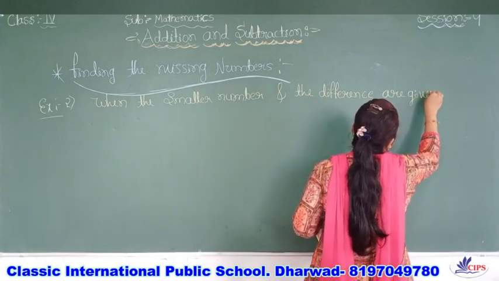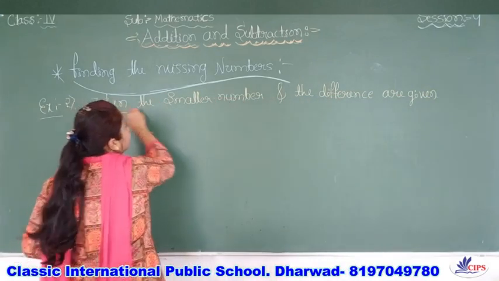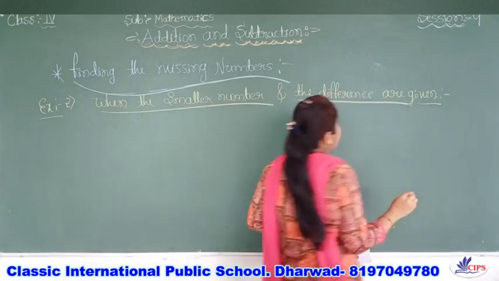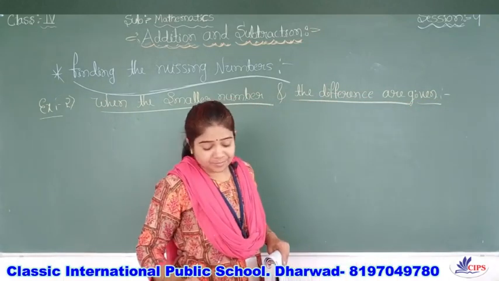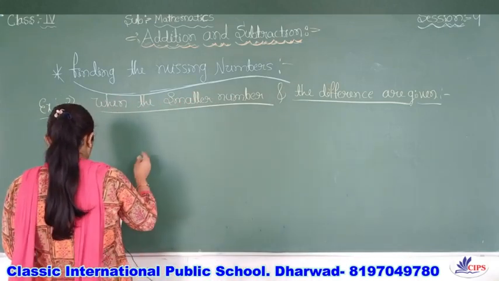Okay, this is the second one. When the smaller number and the difference are given, how are you going to find that missing number? Let us see.